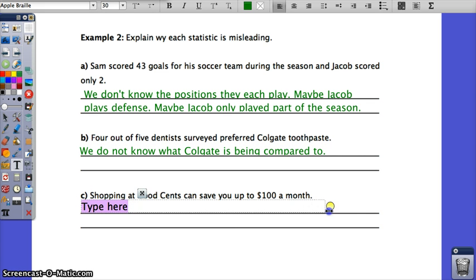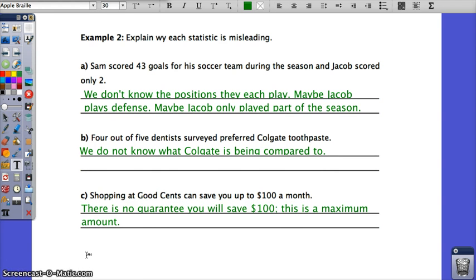Well, that up to word really is the one that gets you, because there is no guarantee you will save $100. This is a maximum amount, and people might believe that you're really going to save that full amount every time.